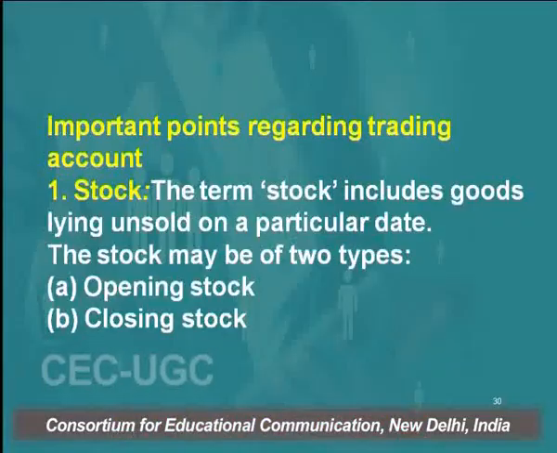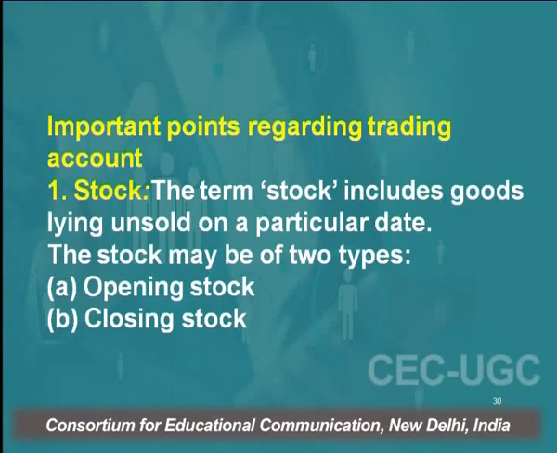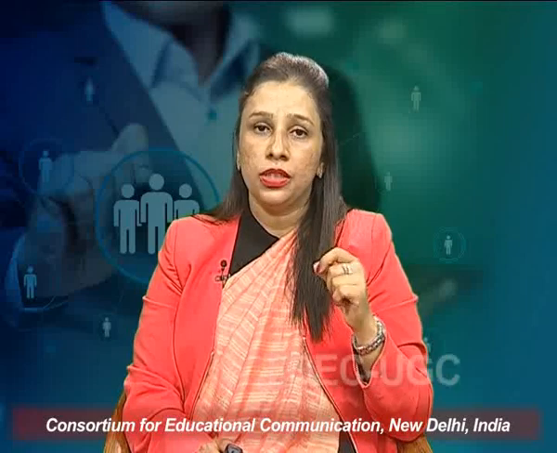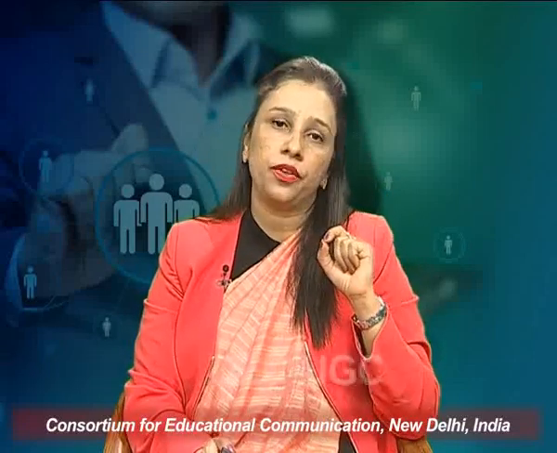The important points which are related with the stock. The first item is that we classify stock into two categories, that is opening stock and closing stock. So opening stock refers to the closing stock of unsold goods at the end of the previous accounting year, which has been brought forward in the current accounting period. This is shown on the debit side of the trading account.